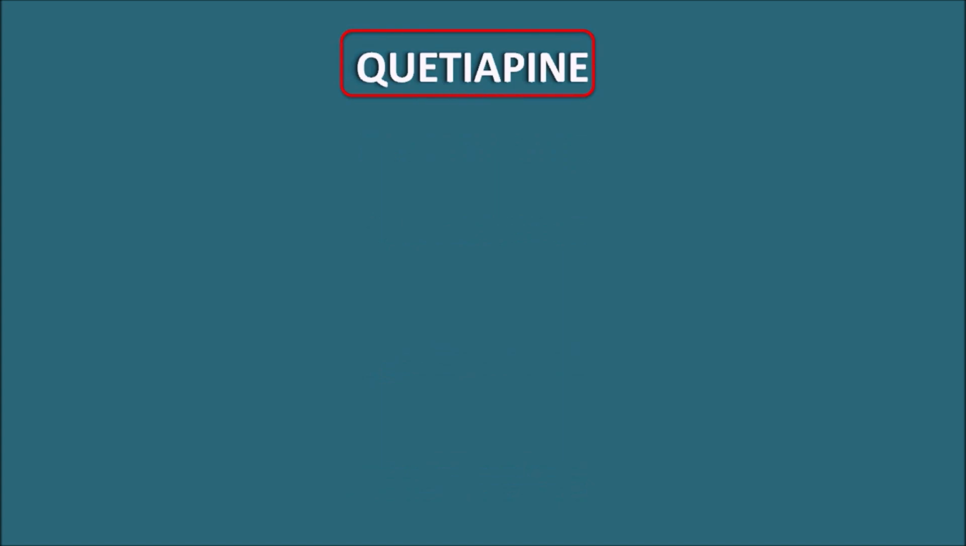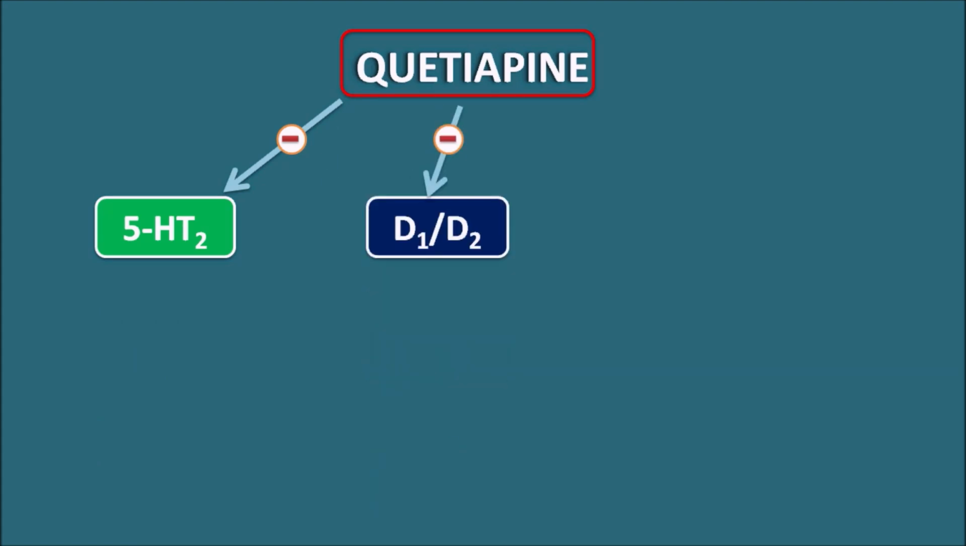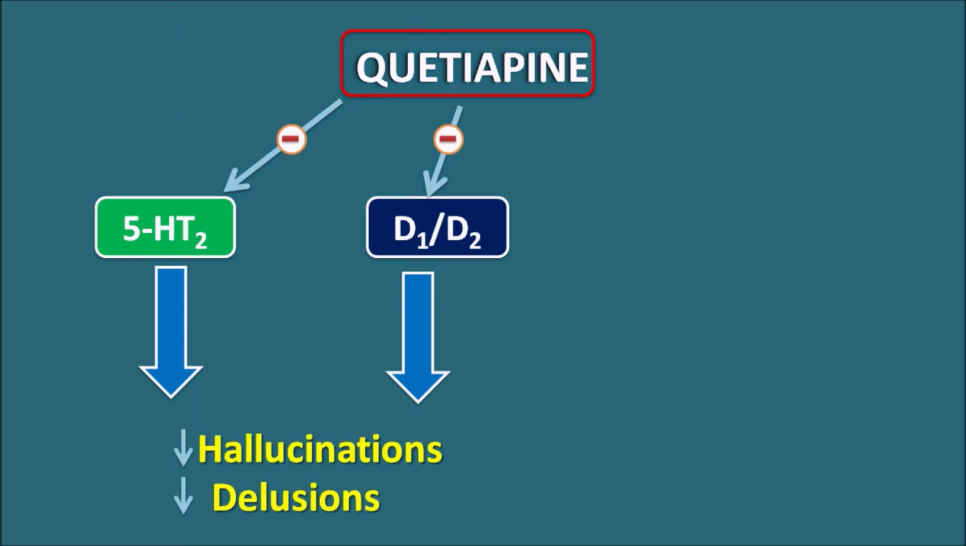Quetiapine is an atypical antipsychotic, so it decreases the psychosis by acting on the mesolimbic as well as mesocortical pathways. Quetiapine can block the 5-HT2 receptors as well as the D1 or D2 receptors. So by combined block of both 5-HT2 as well as dopamine receptors, quetiapine can decrease the hallucinations as well as the delusions. So the positive symptoms of the psychosis can be controlled by the combined action of the 5-HT2 as well as dopamine receptors. And apart from this, the drug can also block other receptors.